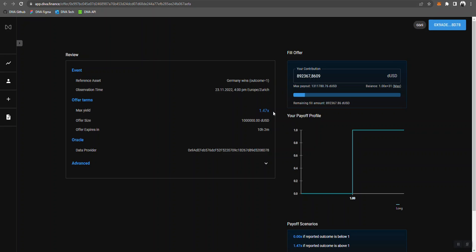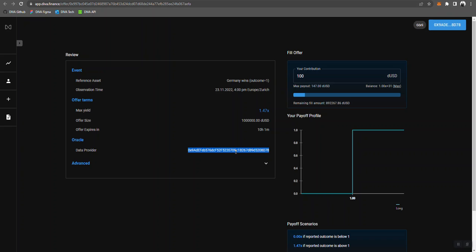So if you want to bet on a Germany win, your maximum reward is 1.47x. So basically, if you say do $100, right? If you bet $100, your max payout is 147. Yeah, and this offer will expire in 10 hours.